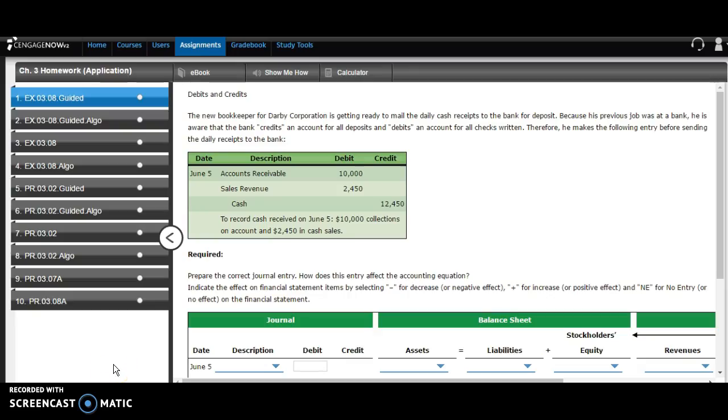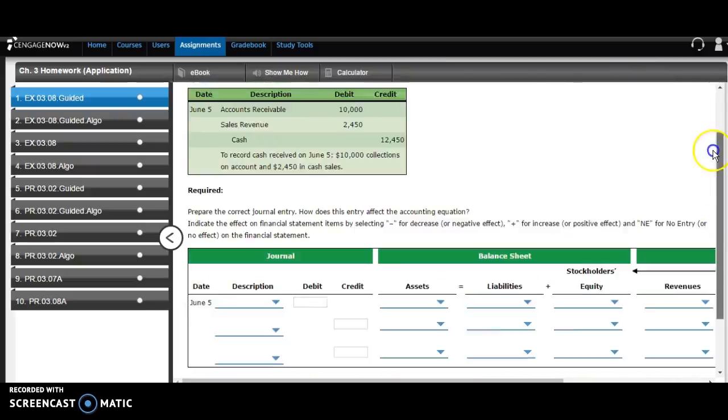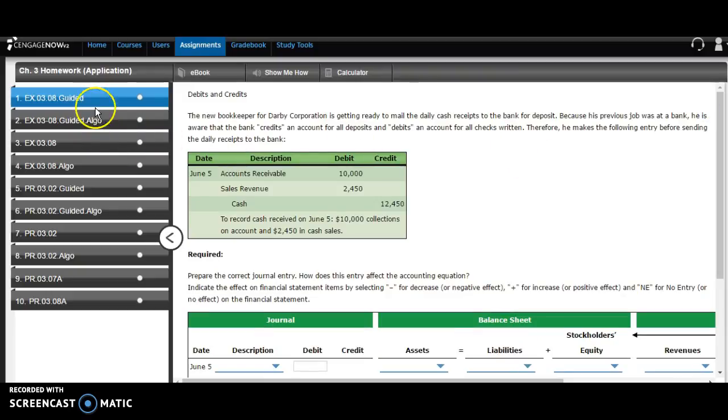So right here you'll see here's a homework application. Before students actually get into their actual assignment, they can go over how to do the actual assignment. If you can see right here, here's part of the assignment. You can go to each exercise here, and I'll take you through that in a minute. If a student doesn't really understand the concepts, they have the option for Show Me. So it's going to take you through a really quick video.